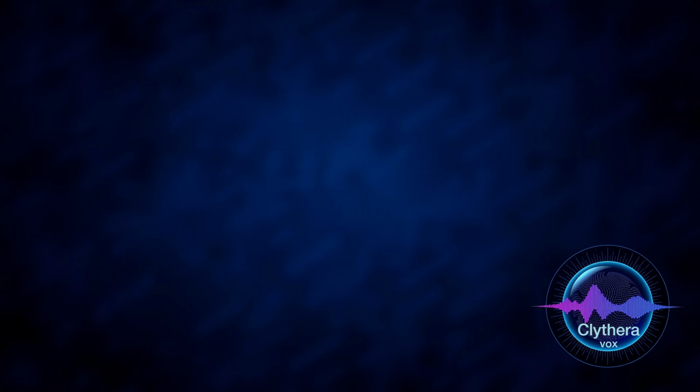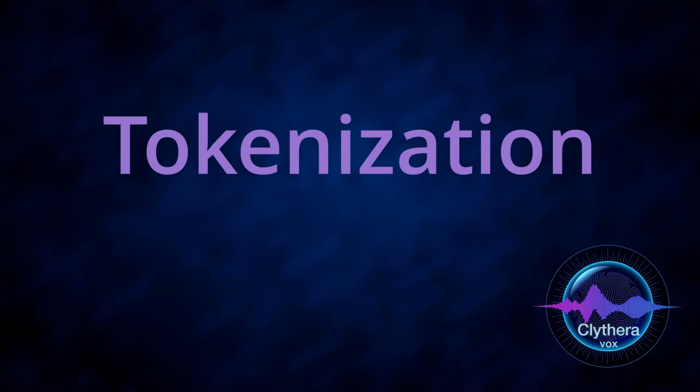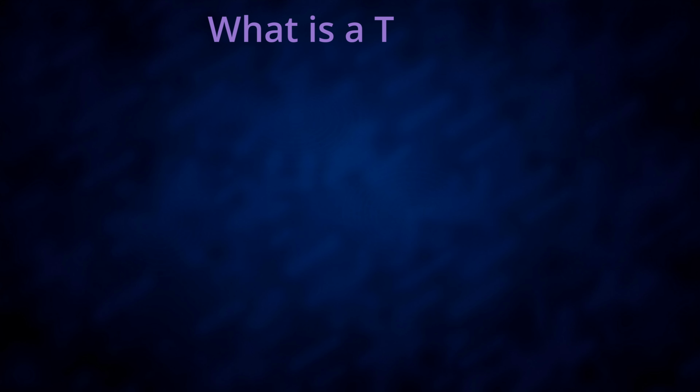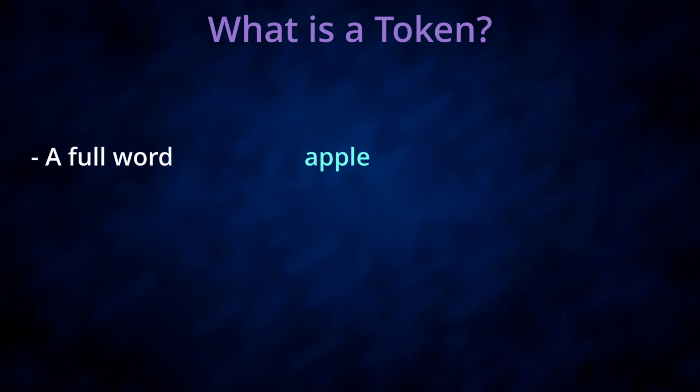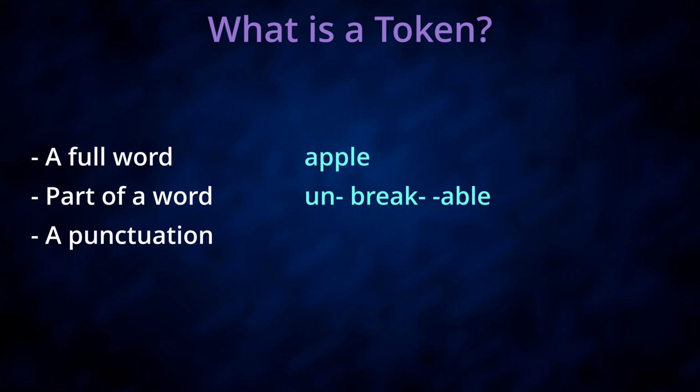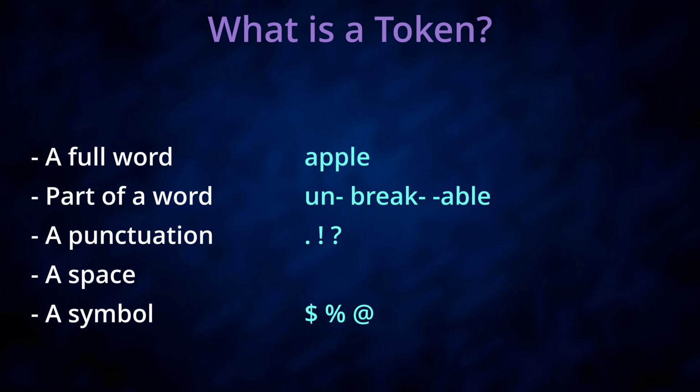Today, we explore tokenization, the invisible engine behind every AI model you've ever used. What is a token? A token is a chunk of text. It can be a full word, part of a word, a punctuation, a space, a symbol.